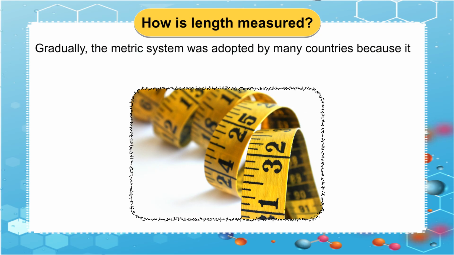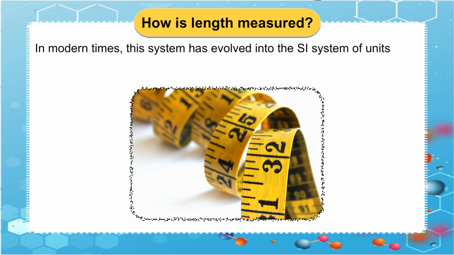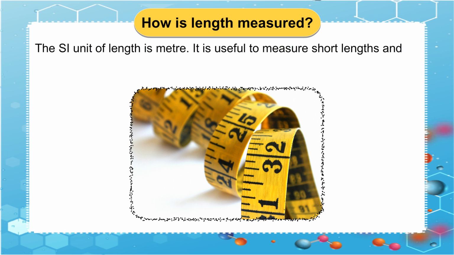Gradually, the metric system was adopted by many countries because it was scientific and simple. In modern times, this system has evolved into the SI system of units, which is now universally accepted. The SI unit of length is meter. It is useful to measure short lengths and distances.